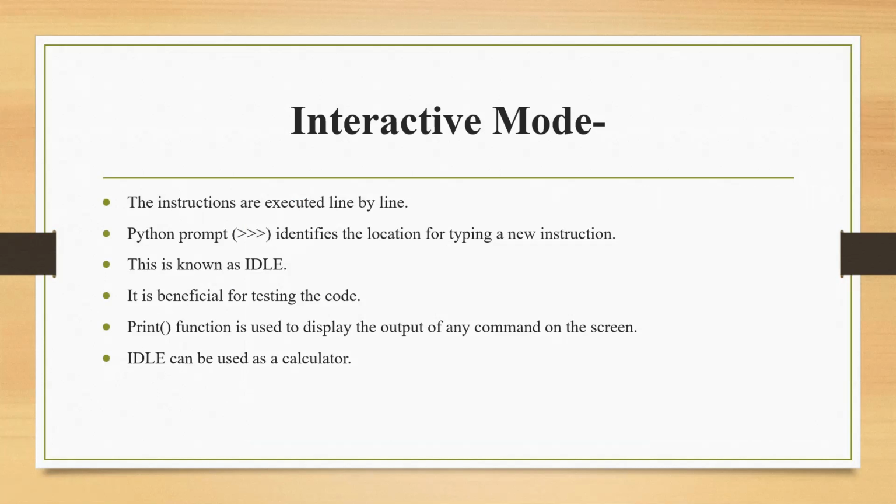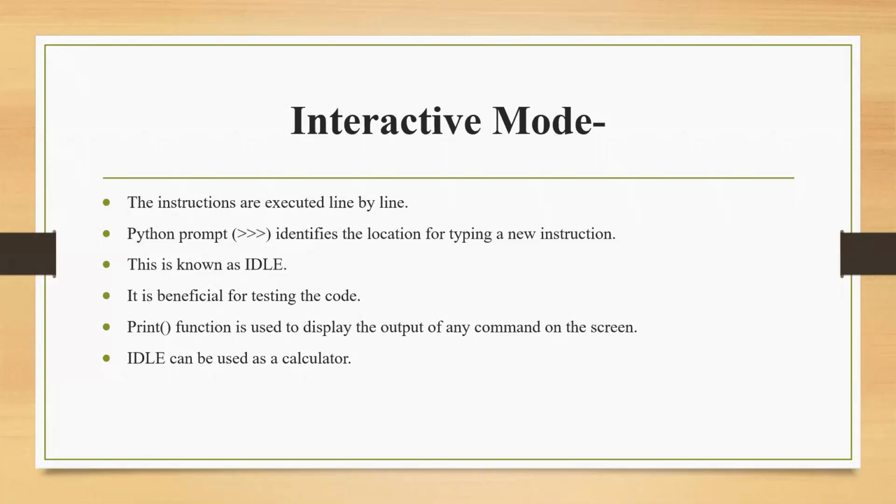Let us discuss a few main highlights of this interactive mode of Python. The instructions are executed line by line. The Python prompt, I have shown this symbol also here, identifies the location for typing a new instruction. That means whenever you type something after this Python prompt and press enter, then the result or the error will be displayed, and by default a new Python prompt will appear in the next line. Okay, so this is the case of your interactive mode. This is known as IDLE. The full form of IDLE is Interactive Development and Learning Environment.